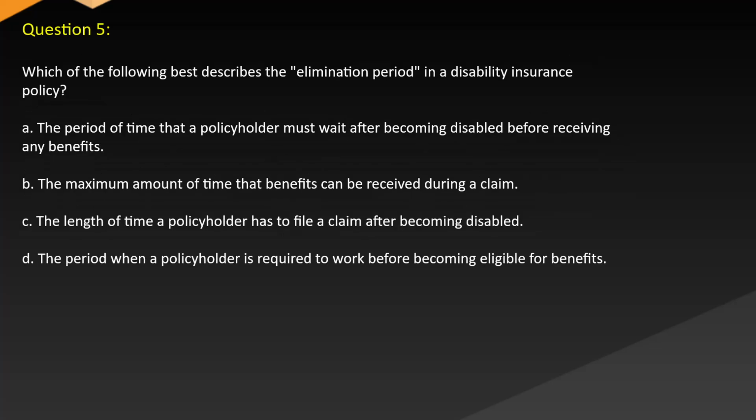Question 5. Which of the following best describes the elimination period in a disability insurance policy? A. The period of time that a policyholder must wait after becoming disabled before receiving any benefits. B. The maximum amount of time that benefits can be received during a claim. C. The length of time a policyholder has to file a claim after becoming disabled. D. The period when a policyholder is required to work before becoming eligible for benefits.